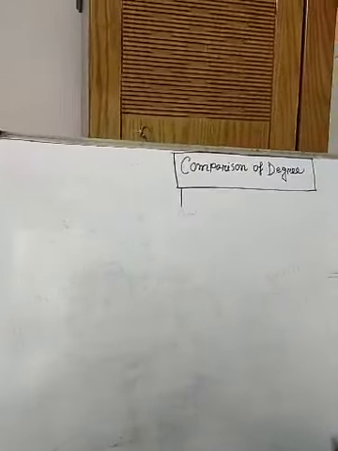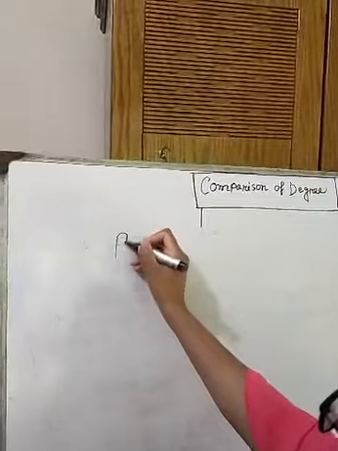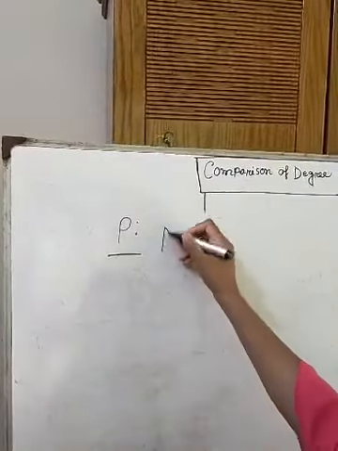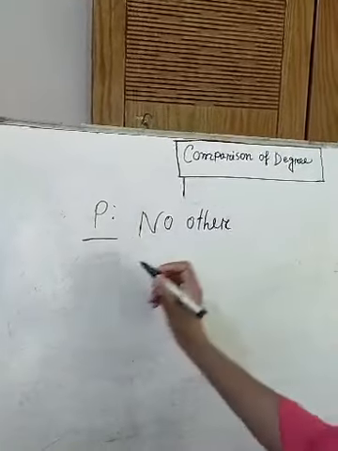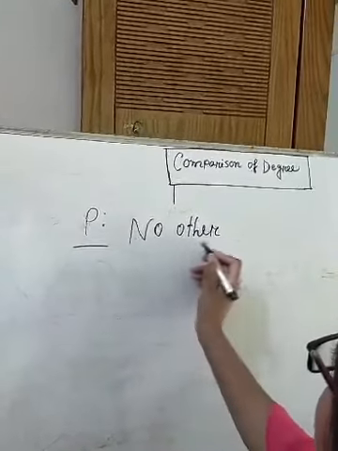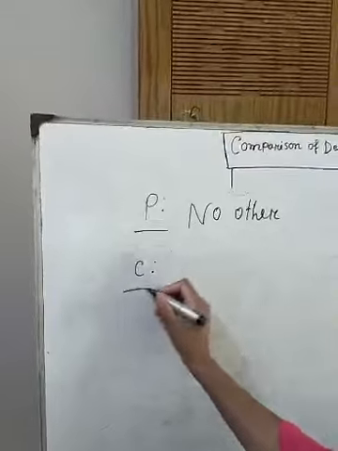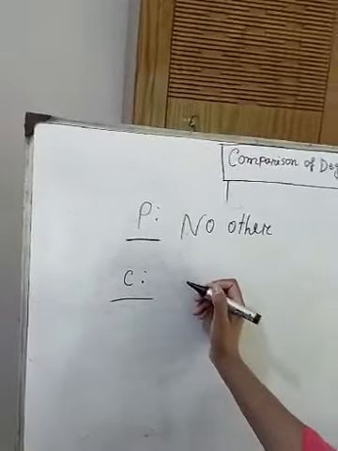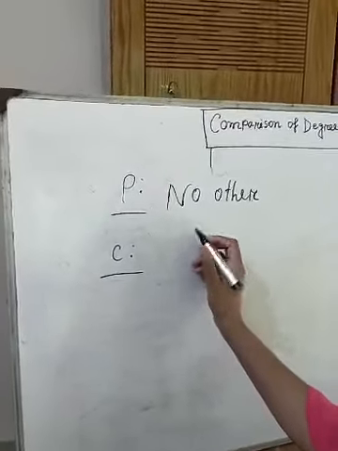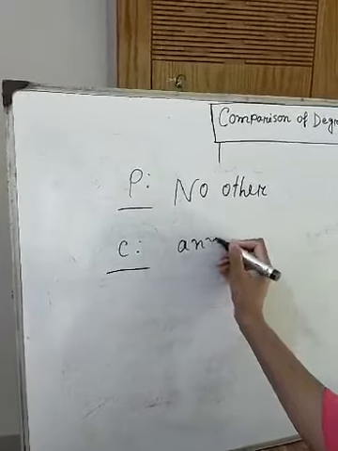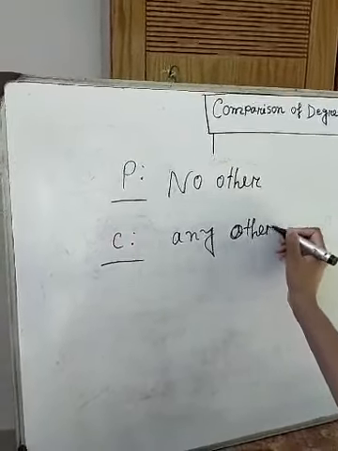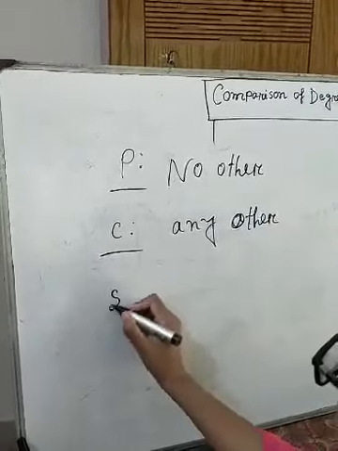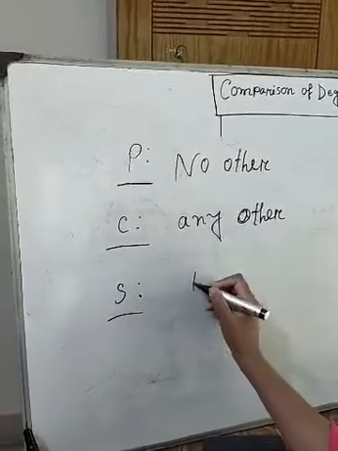In positive degree, if I get "no other," then in comparative degree we have to use "any other," and in superlative degree only "the."